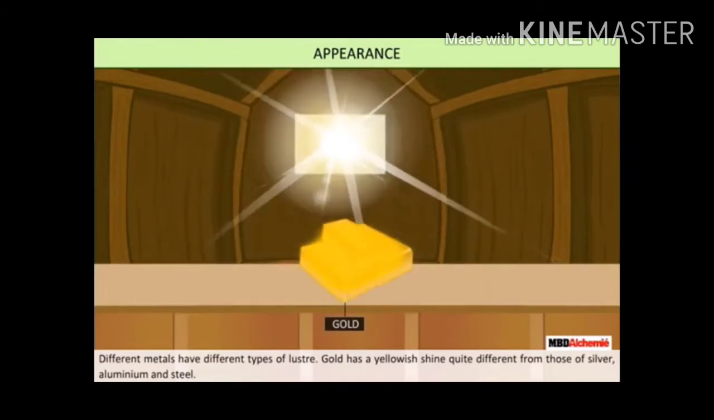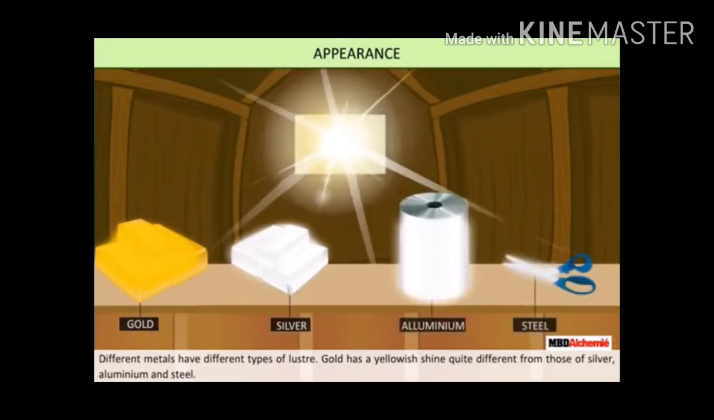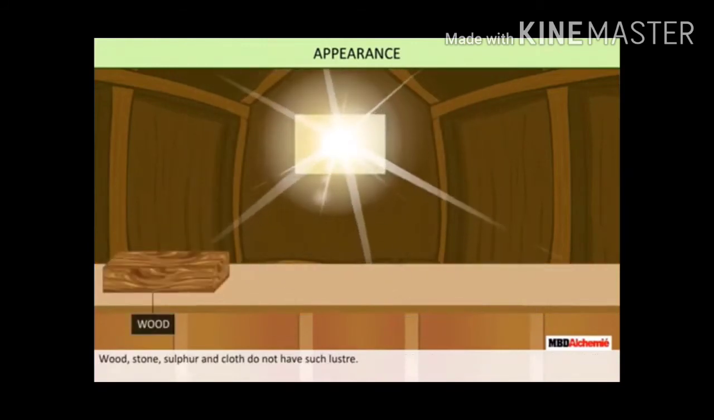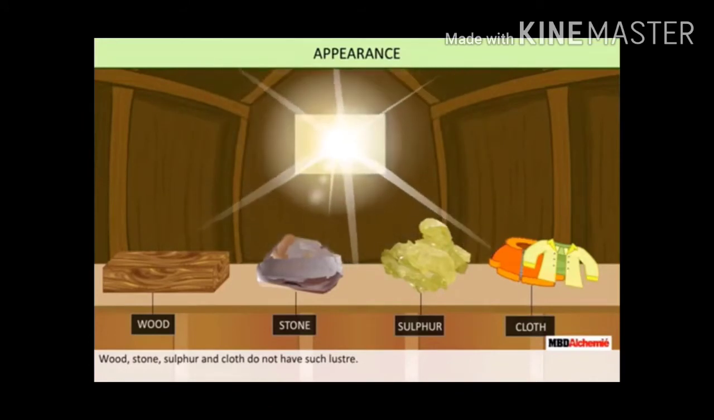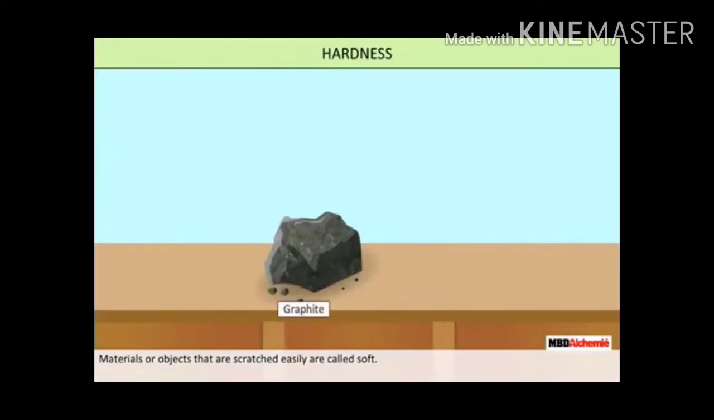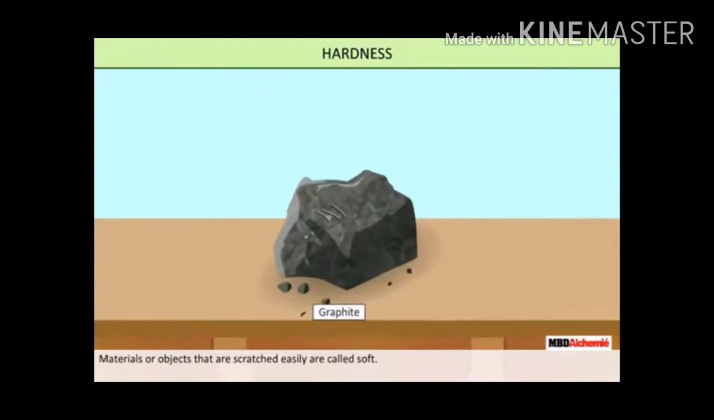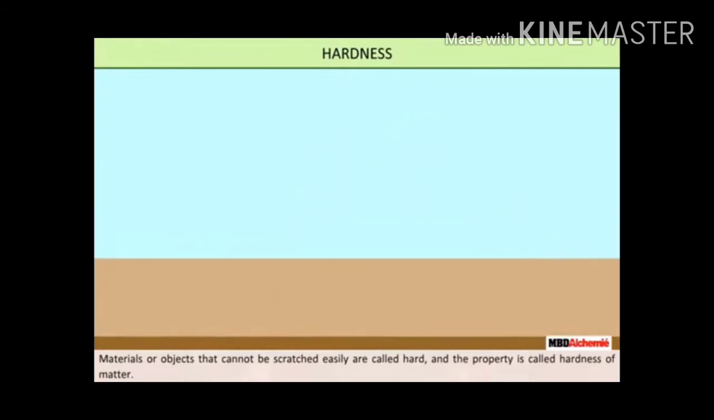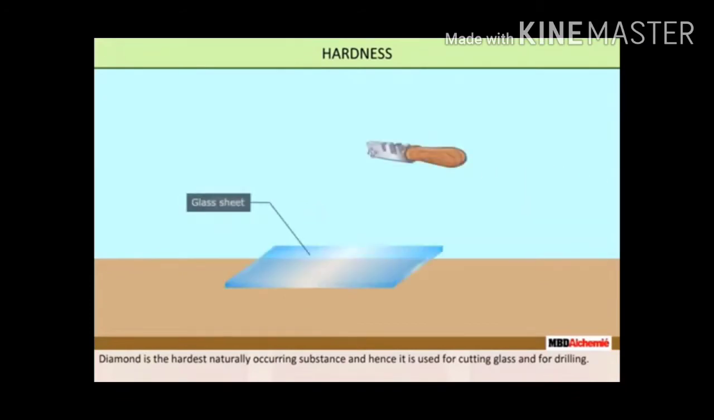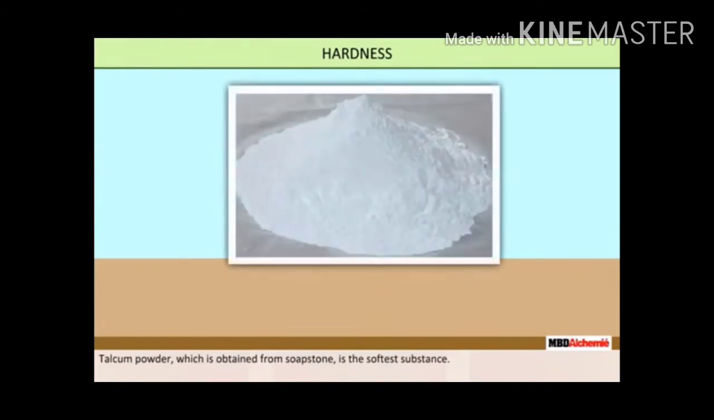Different metals have different types of luster. Gold has a yellowish shine, quite different from silver. Wood, stone, sulfur and cloth do not have any luster. And the next one is hardness. Materials or objects that can be scratched easily are called soft substances. Those which cannot be scratched easily are called hard substances. The property of this is called the hardness of a material. You might have known that diamond is the hardest naturally occurring substance.